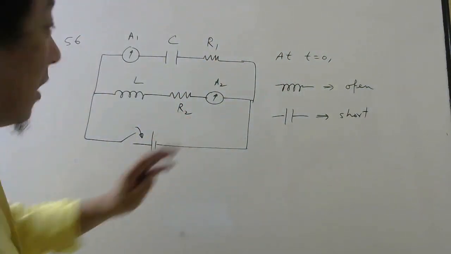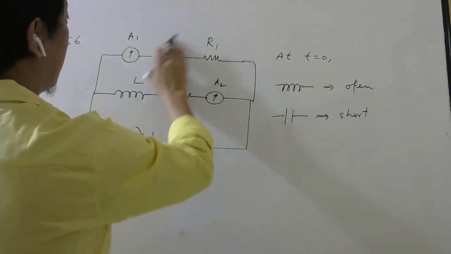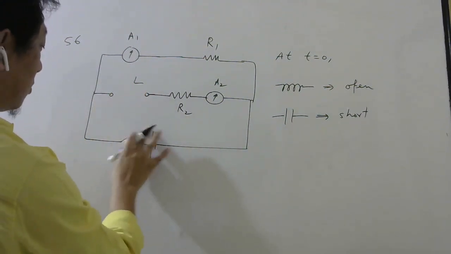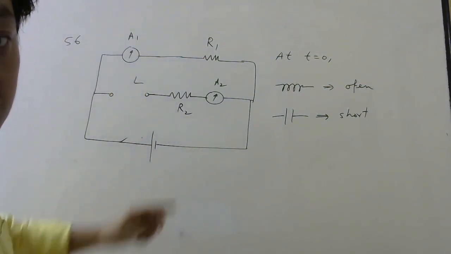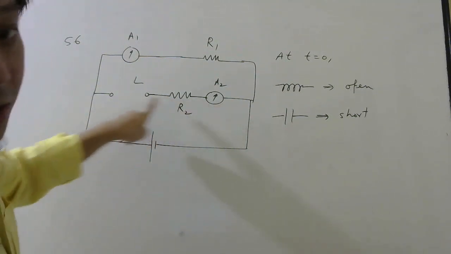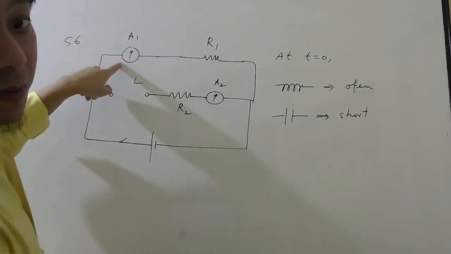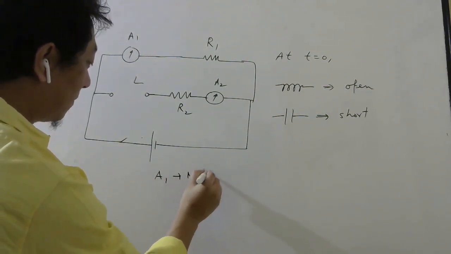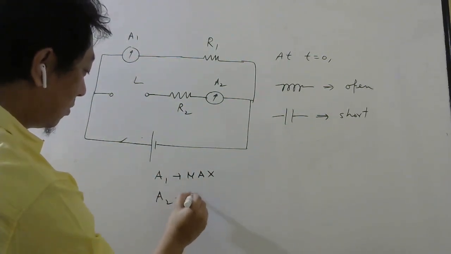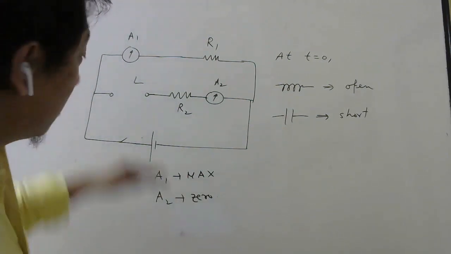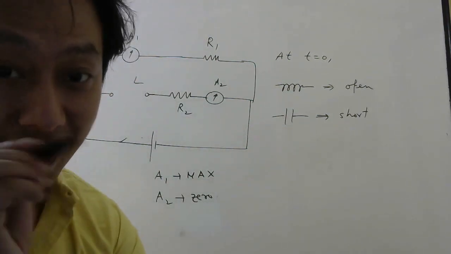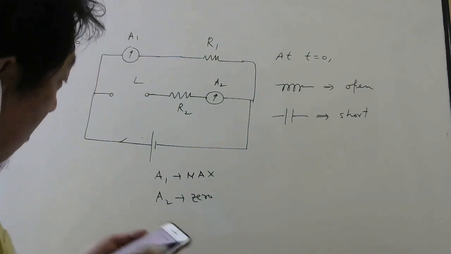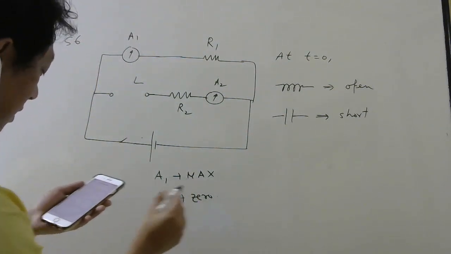Correct? So if you do that, the capacitor will act like a short, and the inductor will act like an open. Once you just close the key and wait, at that instant you can see here no current will be there, and here the current will be maximum. So A1 will show maximum reading, and A2 will show 0 reading at that instant, because this inductor will not allow current to change at that instant. So maximum in A1, 0 in A2, option D.